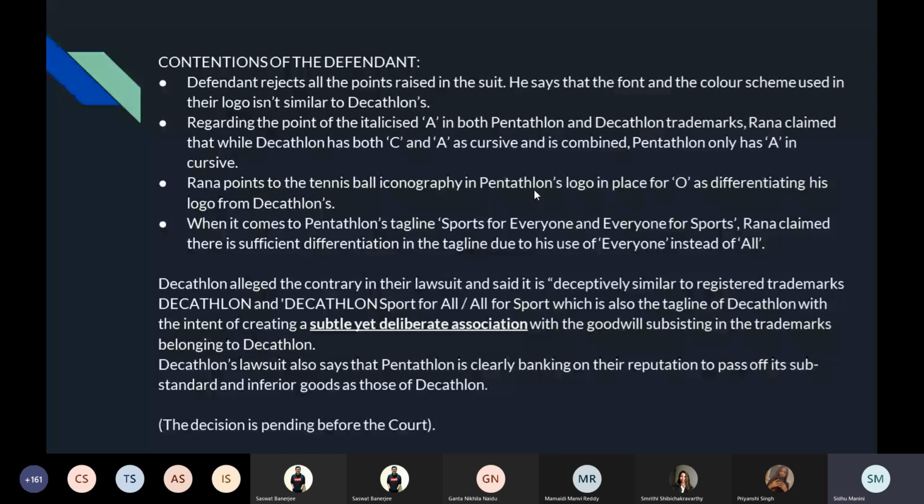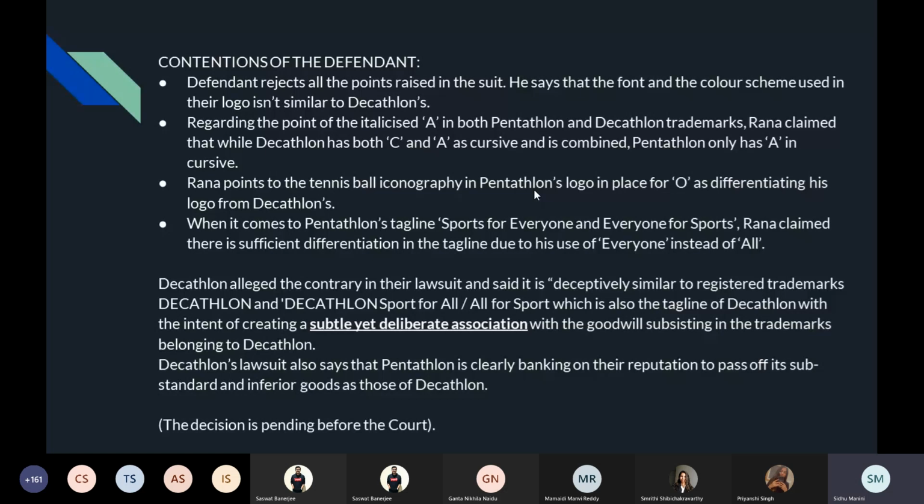But it is very obvious who's going to win the case, considering that Decathlon is also a well known trademark. It is probably right now the most popular for selling all kinds of sportswear that you can find under a roof. So, no other sports brand offers such a variety. So, it is also a well known trademark which the court will definitely protect.